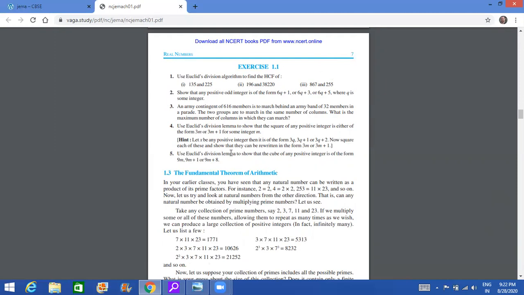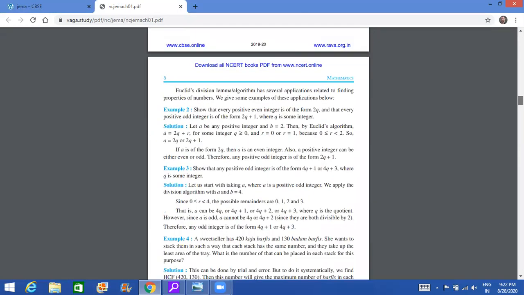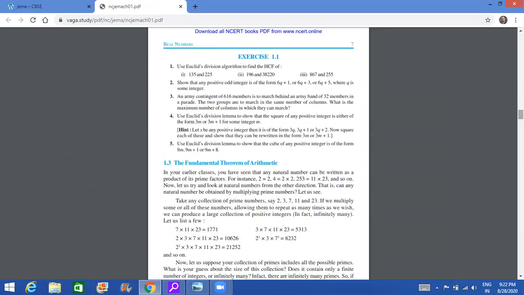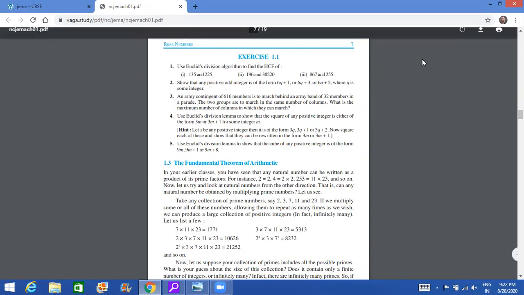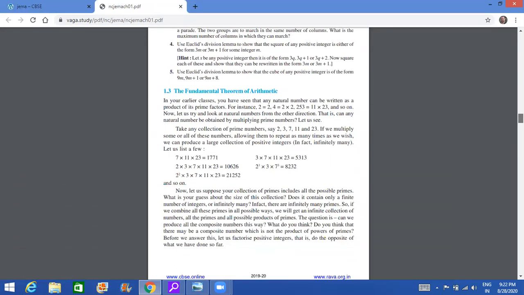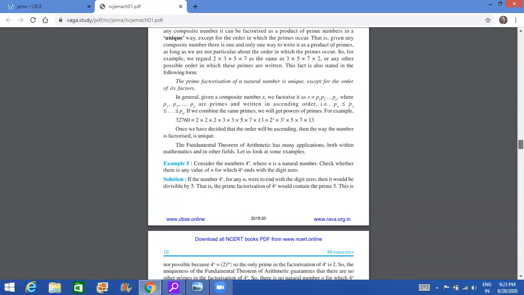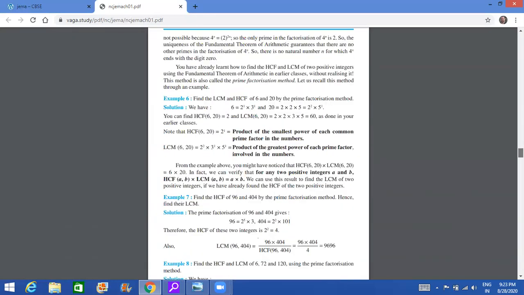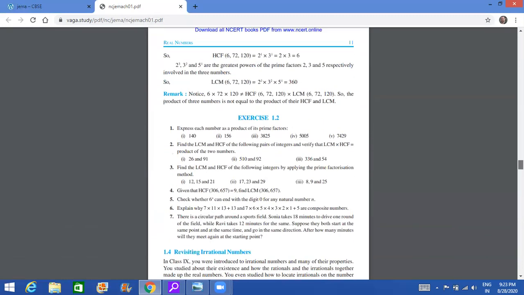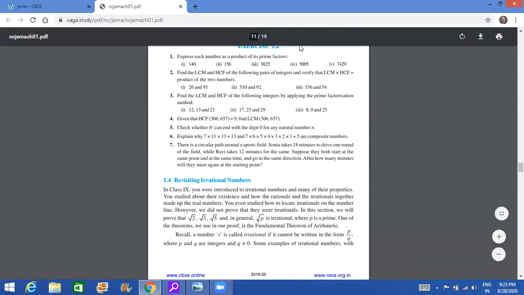You can leave out question 2, 3, 4, 5. Although for question 1 the chances of it coming are very less, how to find out the HCF by Euclid's division algorithm, I think it's recommended that you do this. Even if it doesn't come, it is going to be useful for you in life. So kindly do that. The fundamental theorem of arithmetic, the entire chapter is in the course, so that will be there as it is. Except for exercise 1.1, the rest of the chapter remains as it is.